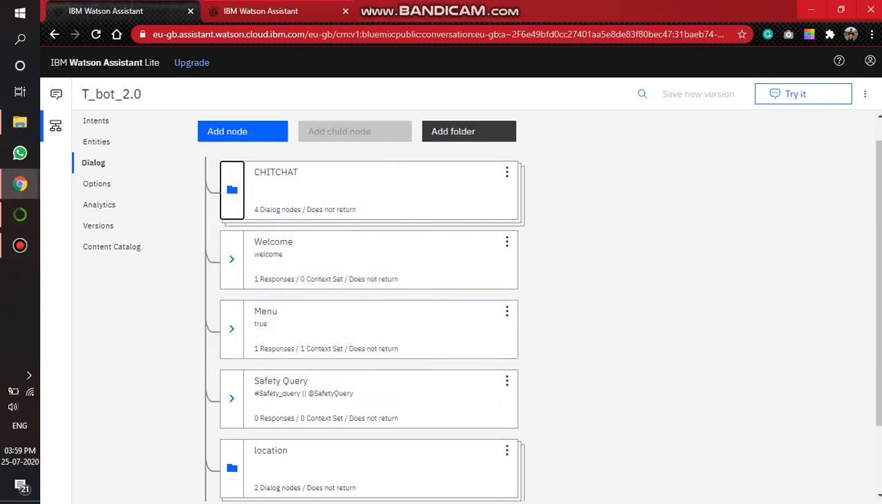Hi guys, I'm Ishan and this is a chatbot that I made particularly for a bus ticket booking app. This bot is made considering the pandemic situation. I made it using IBM Watson Assistant.